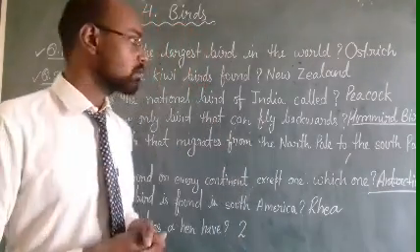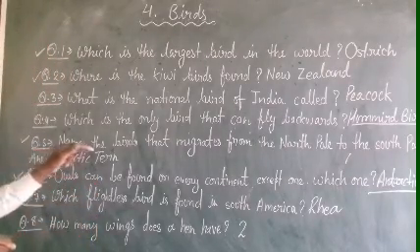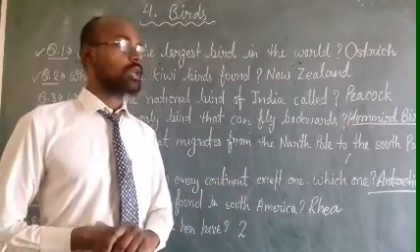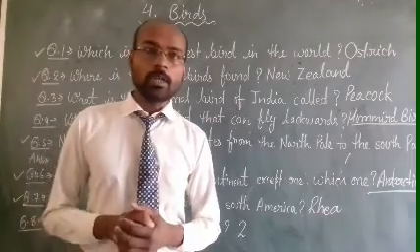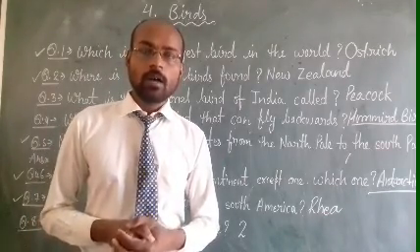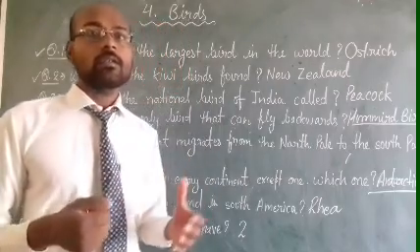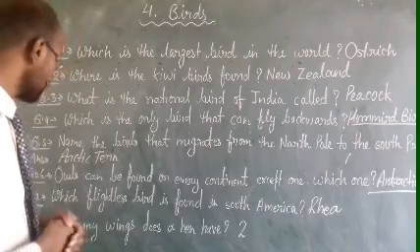Next question is, name the bird that can migrate from the North Pole to the South Pole. Dear students, that bird's name is Arctic tern. Okay, next.